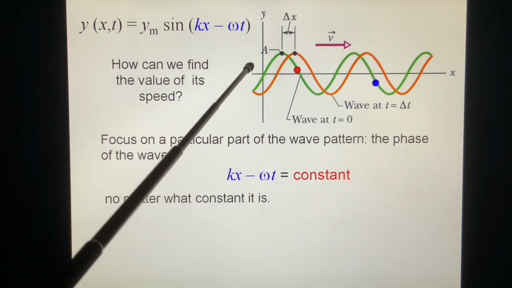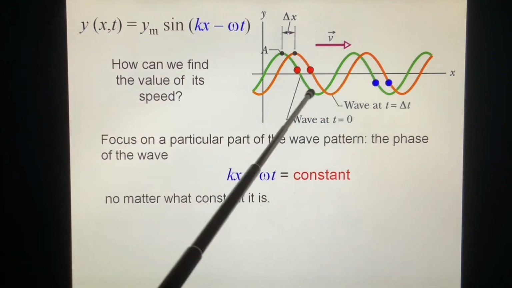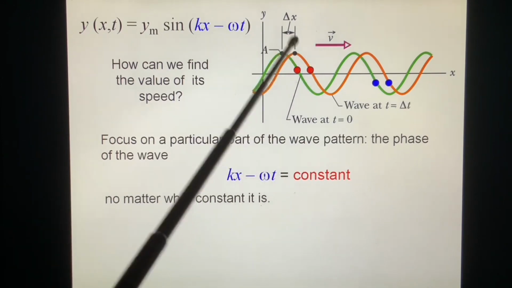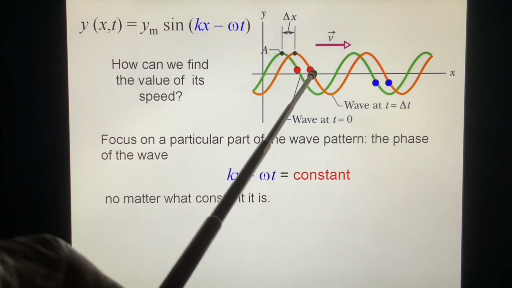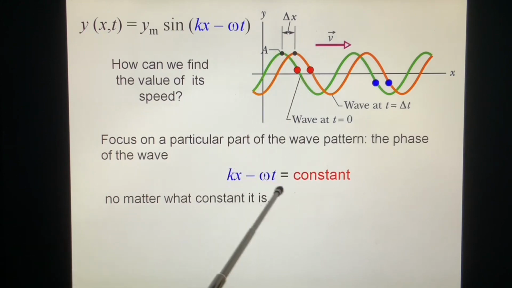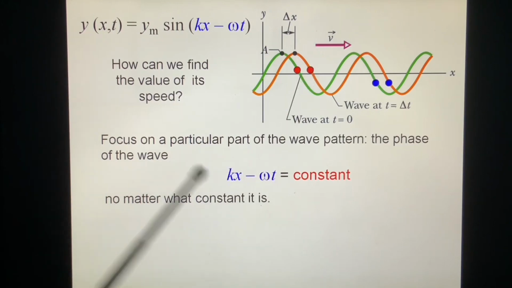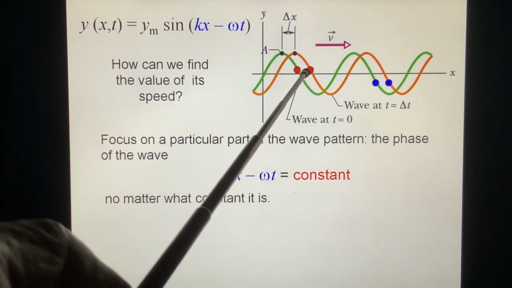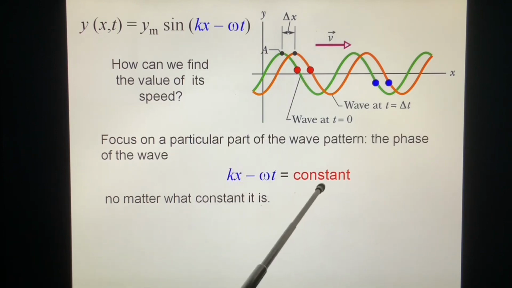At the same time t, it moves the same distance. In physics and math, we take this phase as constant. The phase being constant means a combination of x and t. At time t1, x is here; at t plus delta t, x is here. Anyway, this is constant. So in this case, we can find dx/dt.